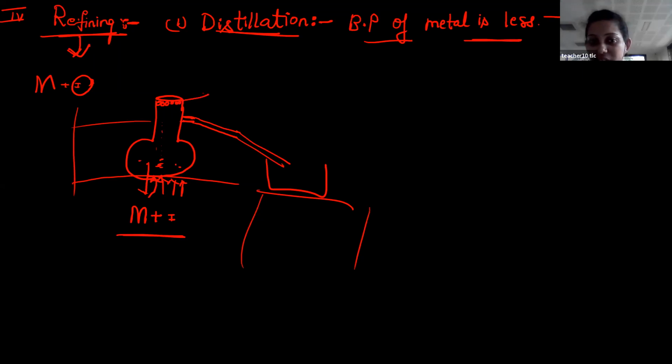What about the temperature in this case? In this area, temperature is less, correct? You are heating here, right? Here temperature is more. In this bottom portion, temperature is more. So this portion, temperature is less. Is this clear? So now what happens? Those droplets combine with each other and then they will fall. When they fall, this side tube is there, right? So that will come here and then that liquid will be collected here in this beaker.